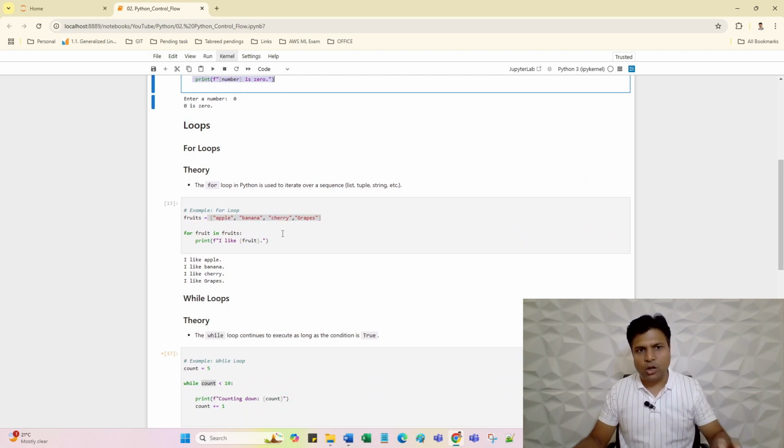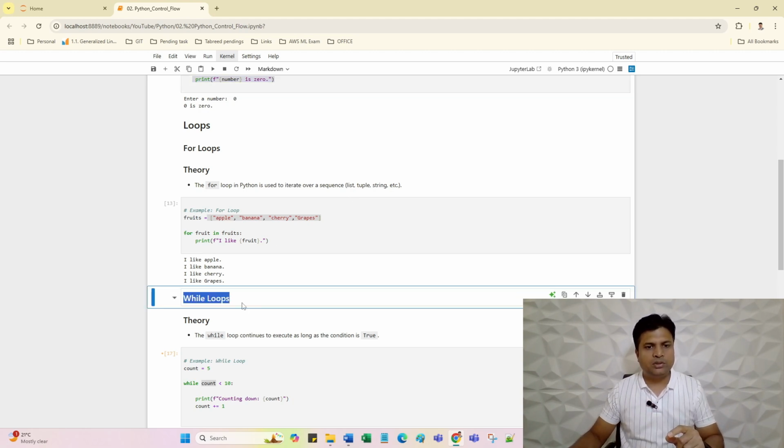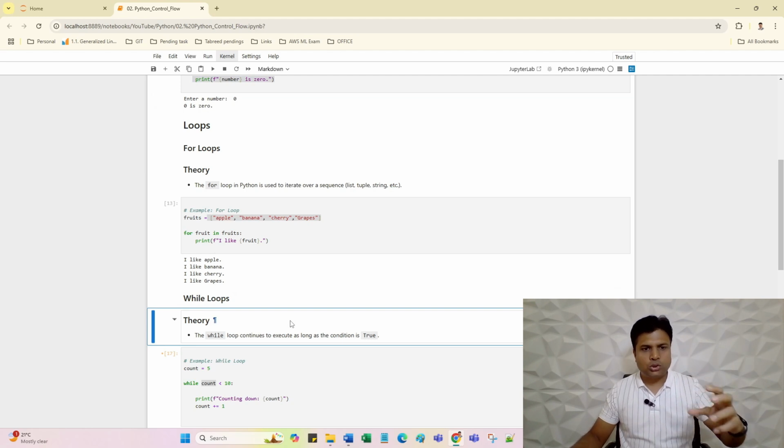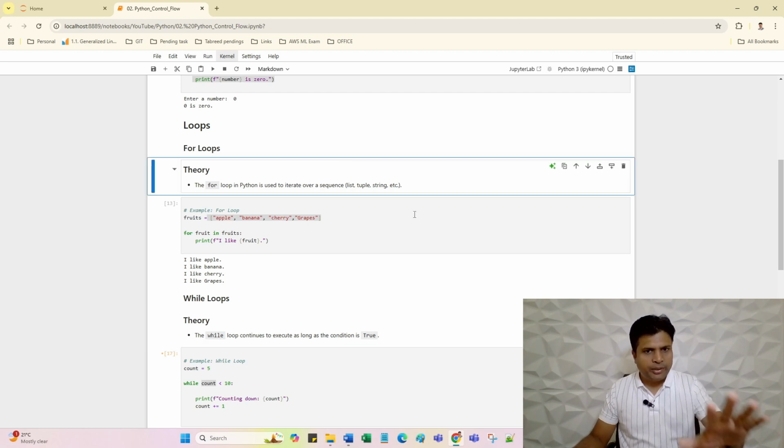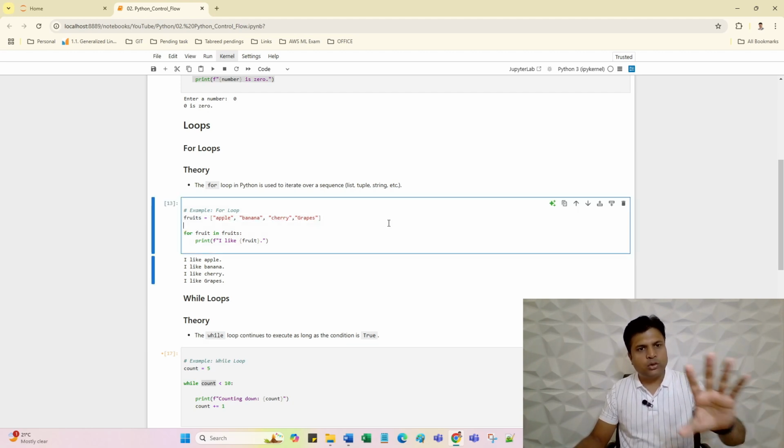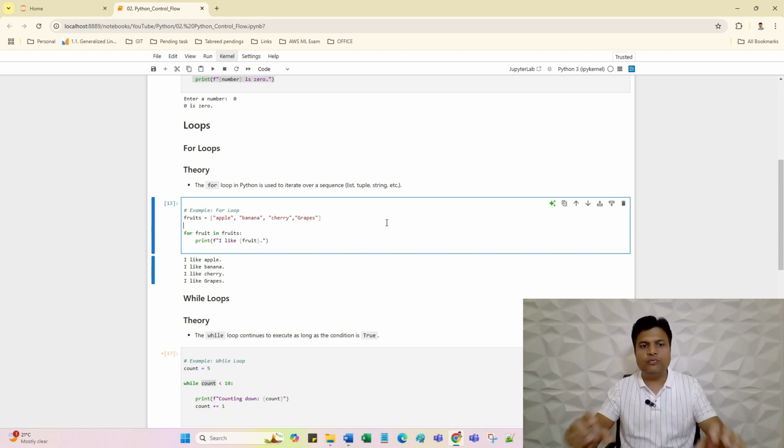Let's move to the loops. In Python, we have two types of loops, for loop and while loop. And we can also write a loop inside a loop, which is called a nested loop. So don't be confused: there are only two types of loop, for loop and while loop. The third, the nested loop, is also part of one of these loops.